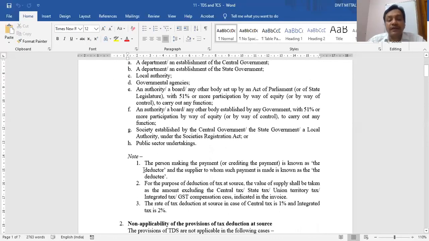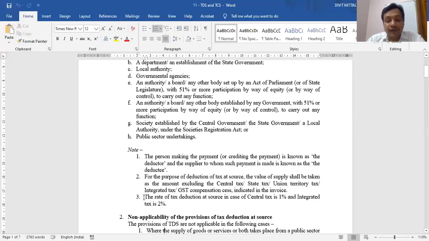Now who is the deductor? Now you can understand it. The person who makes the payment, who receives the goods or services, is the deductor. And the supplier is the deductee, to whom the payment is made. So who is the deductor? The recipient of goods. And who is the supplier? Technically the deductee is the supplier.